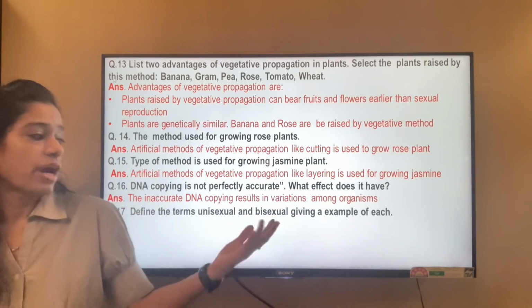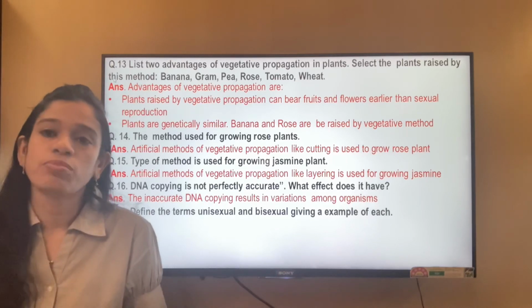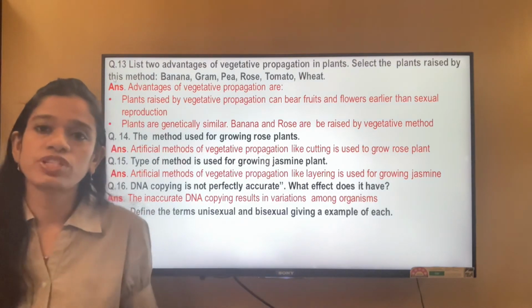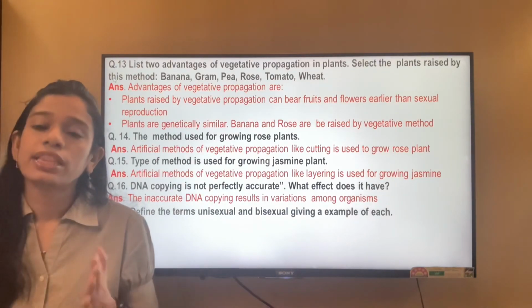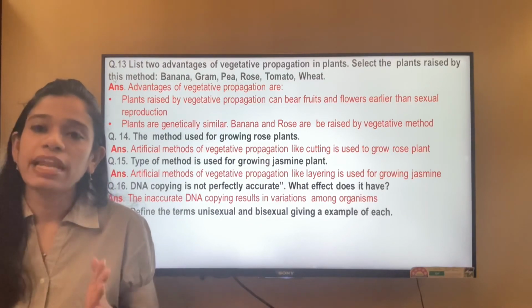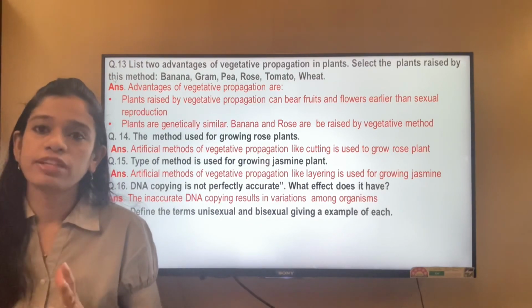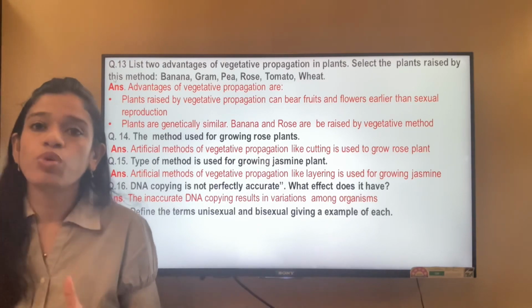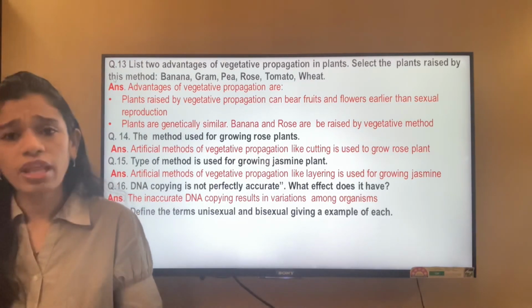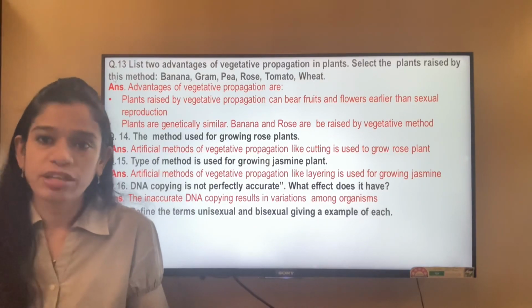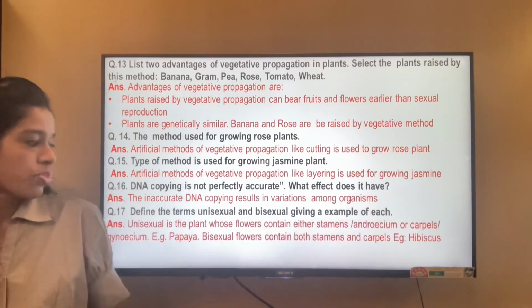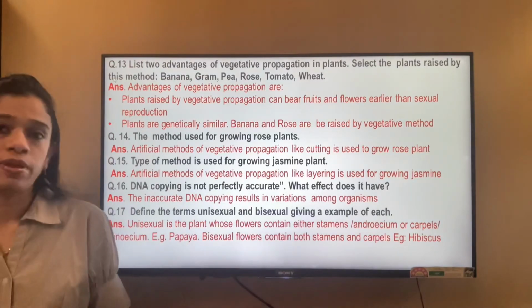And what are bisexual flowers? Bisexual flowers are those flowers which consist of both the male and the female reproductive parts within the flower, that is the androecium and the gynoecium, or the stamens and the carpels; both are present in the flower. Examples we can put are hibiscus and mustard.